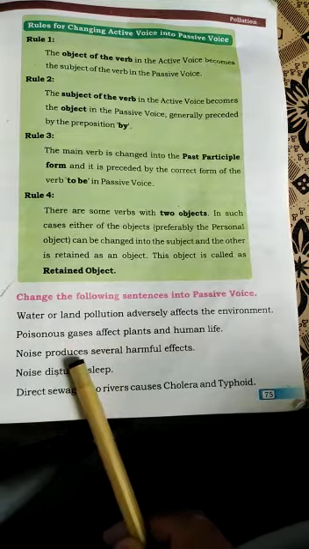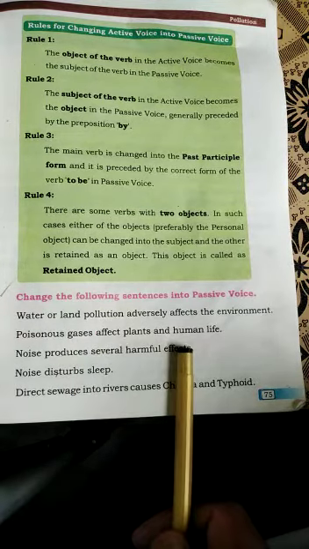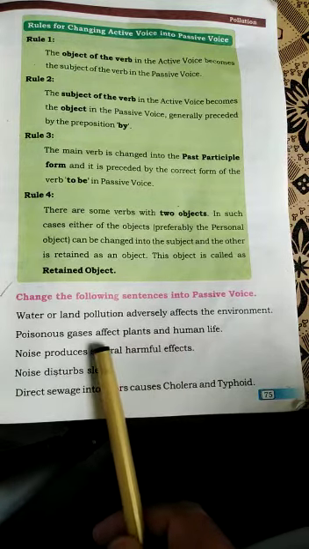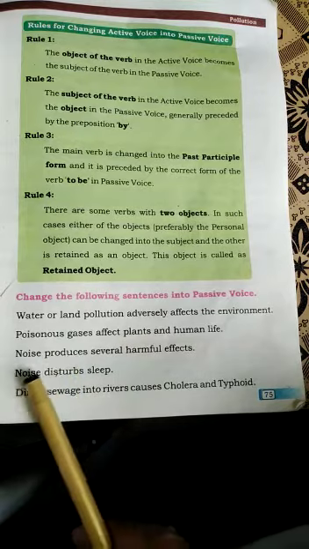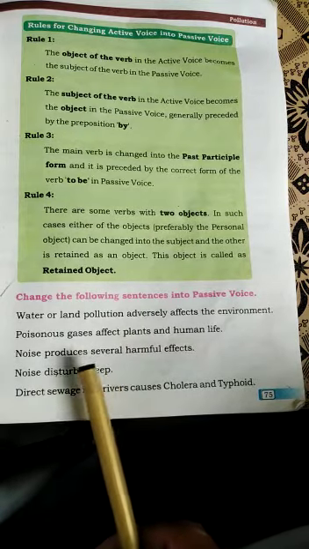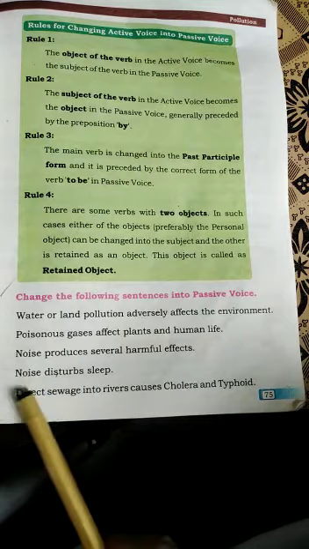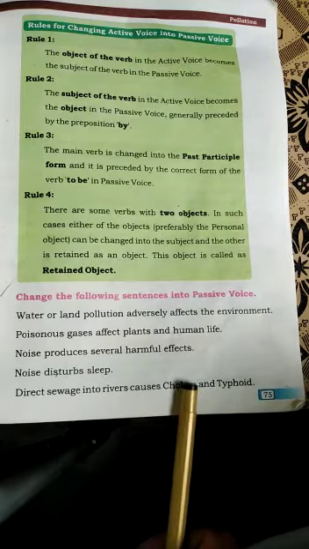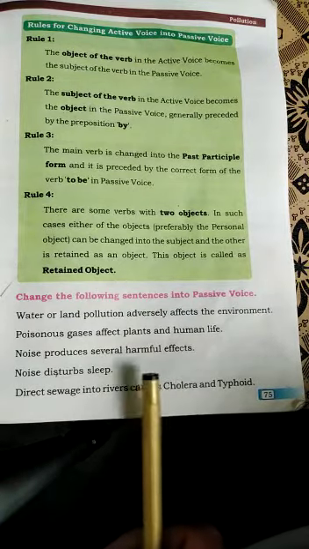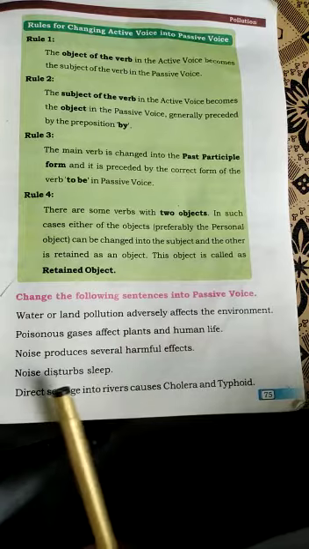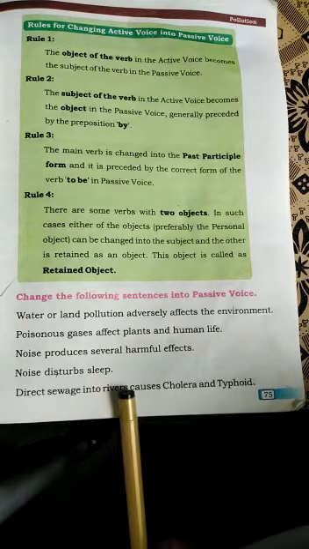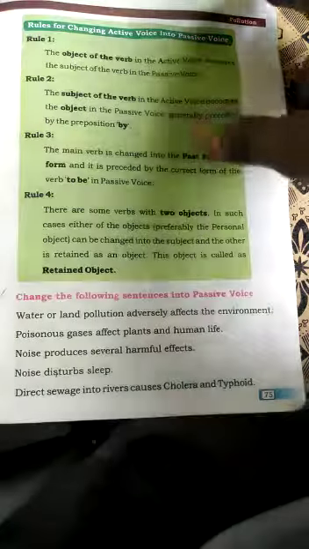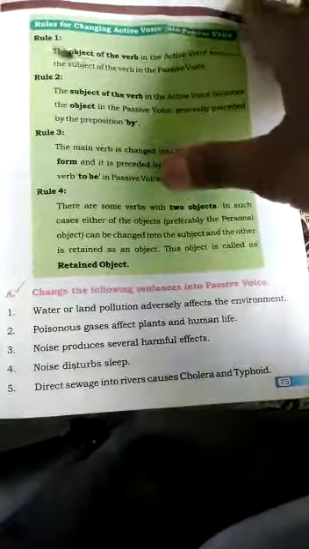Noise produces several harmful effects. Several harmful effects are produced by noise. Noise disturbs sleep. Sleep is disturbed by noise. Direct sewage into river causes cholera and typhoid. Cholera and typhoid are caused by direct sewage into rivers. So this was all about changing the sentences from active into passive voice.